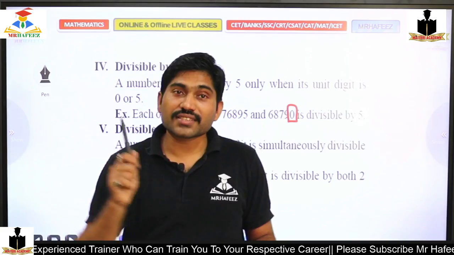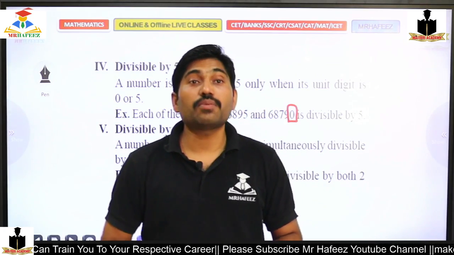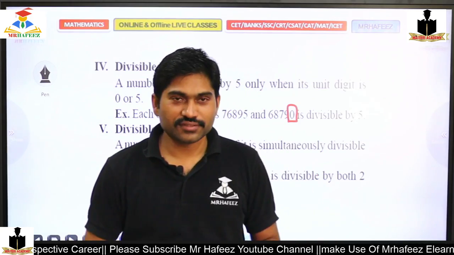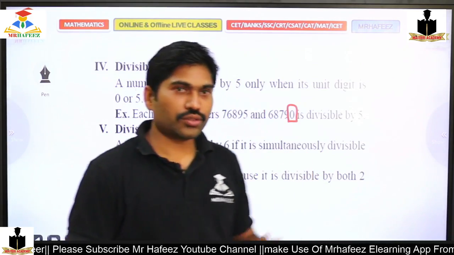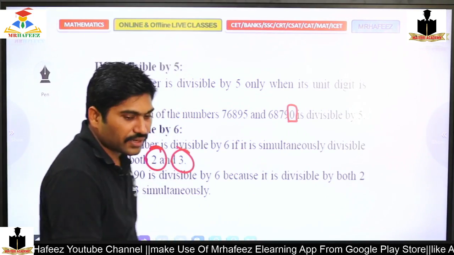Okay, because of 7, the rule is applied to 14. But what about the rule for 17? Rule for 7. It's very hard. Okay, we'll go through, don't worry. So rule for 6, it has 2 and 3.